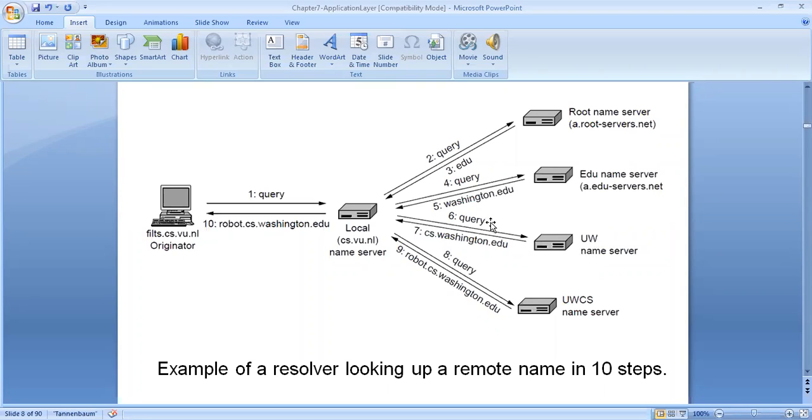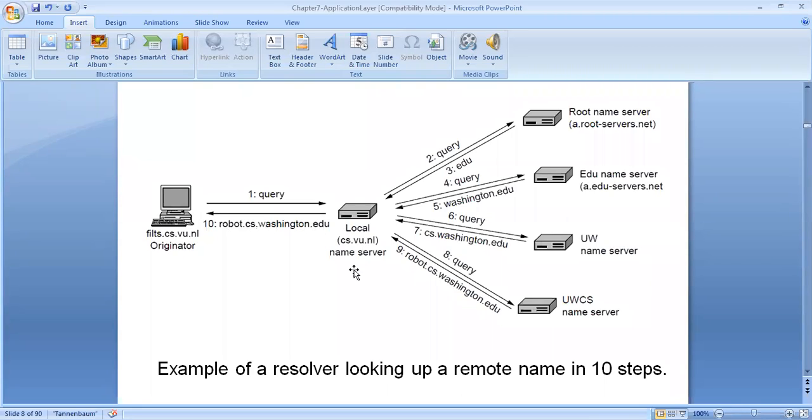So this will send the information to the local name server, and this is the authoritative server. The authoritative server will give the exact URL, that is robot.cs.washington.edu, and then the local name server, the local DNS, will give this URL to the originator. So that means, if I am the host, I know that I am getting the reply robots.cs.washington.edu,